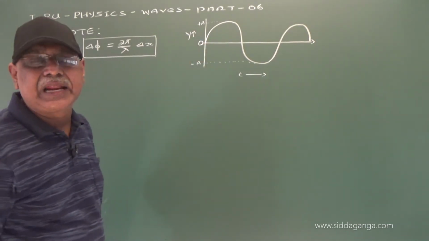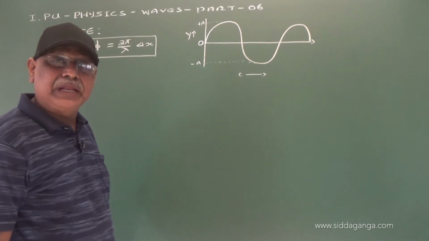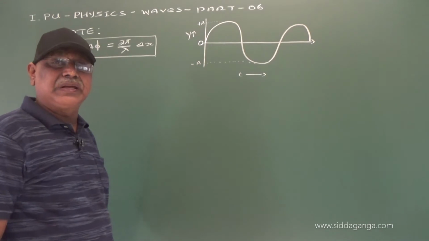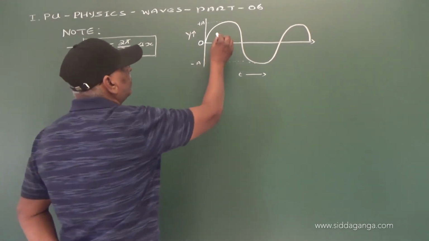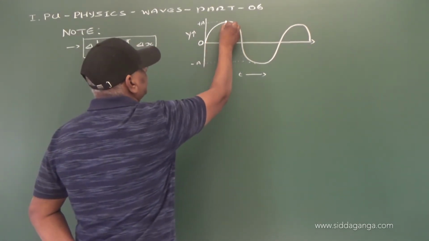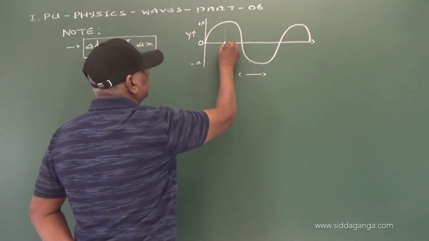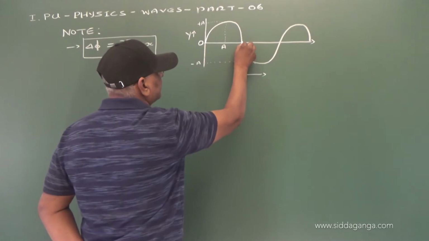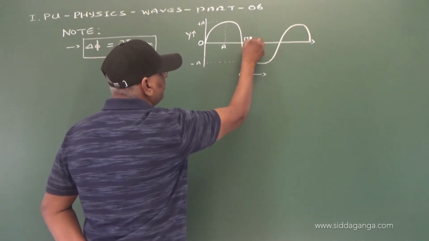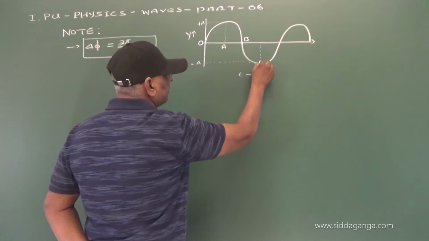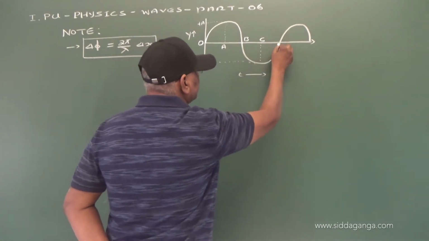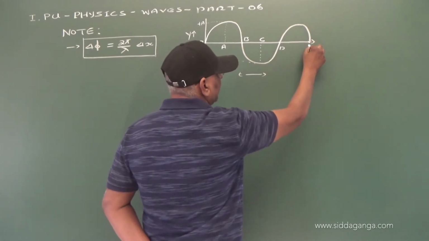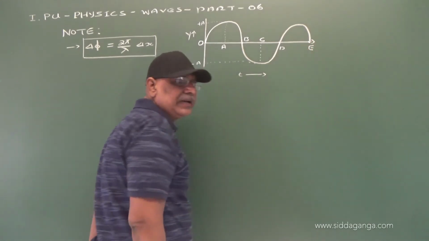The horizontal line represents the mean position and the vertical line represents the displacement, right. Now, let us consider a particle at A, a particle at B, a particle at C, a particle at D, and a particle at E.